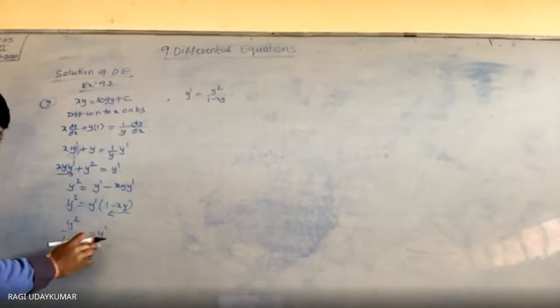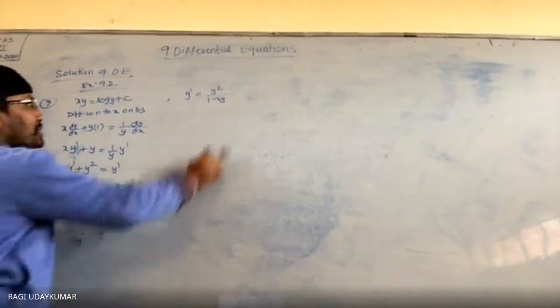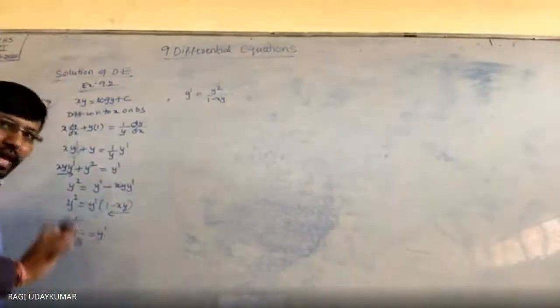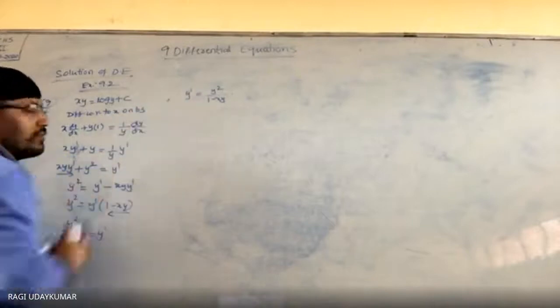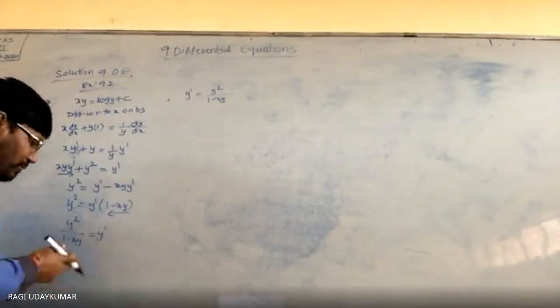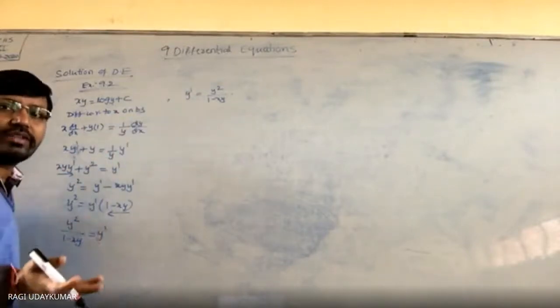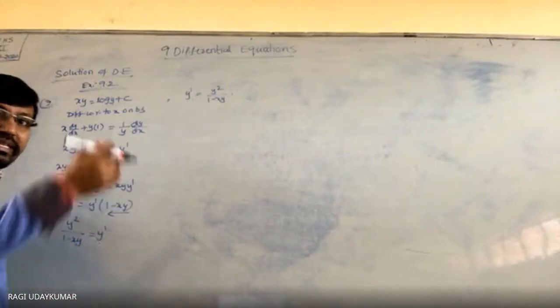After finding this y dash, find out करके ये y dash को इसमें substitute करना है. Actually, substitute कर लो, y dash find out करके वही आ जाएगा. वही directly आ गया. So substitute करने का जरूरत क्या है? So this is only the method of forming the differential equation when the solution is given to you.